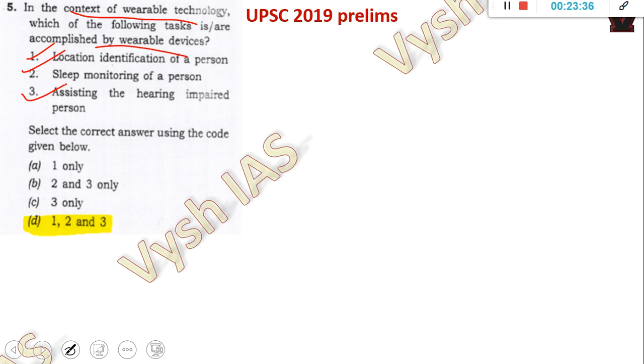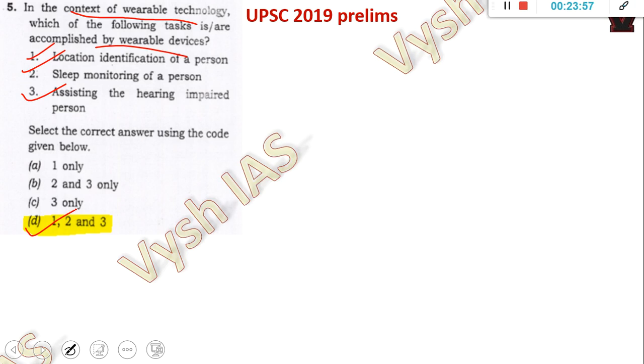Many students are confused about whether the third statement is correct or not. But if you know 1 and 2 are correct, you will directly come to the answer 1, 2, 3, because there is no option with 1 and 2 only. Hearing impairment also, if you search for it, you will get wearable devices for hearing aids. It's common sense, but technological things are there. So the answer is 1, 2 and 3.